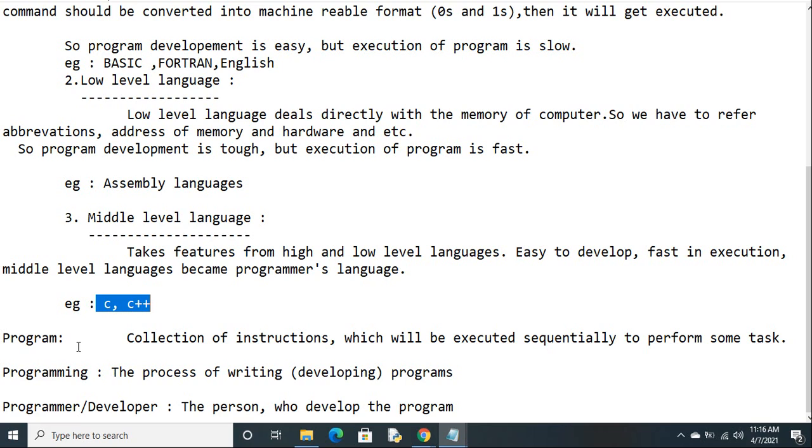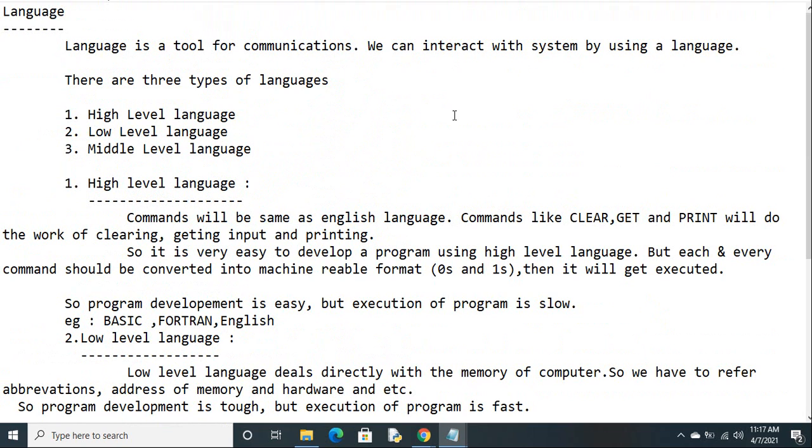Here we'll have some basic definitions. A program is a collection of instructions which will be executed sequentially to perform a task. Programming is the process of writing the program, and the one who writes the program is called a programmer. Program, programming and programmer. Is it okay, everyone?